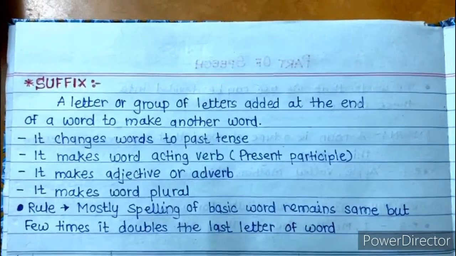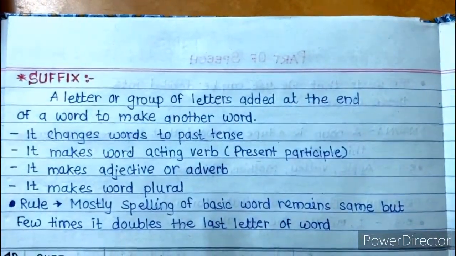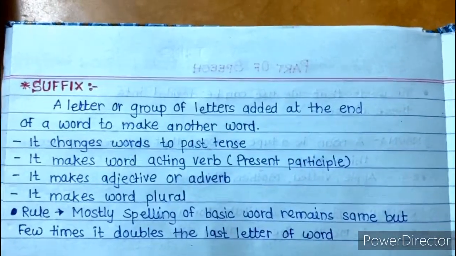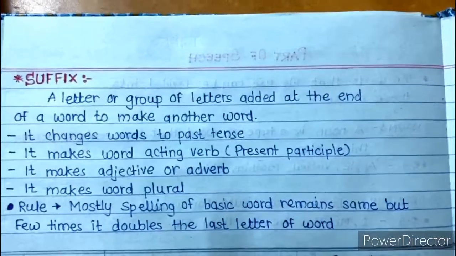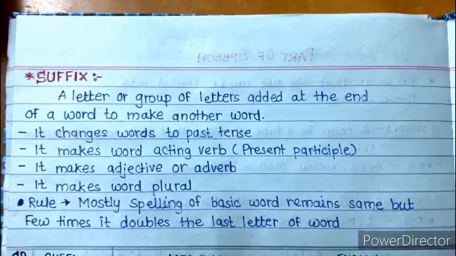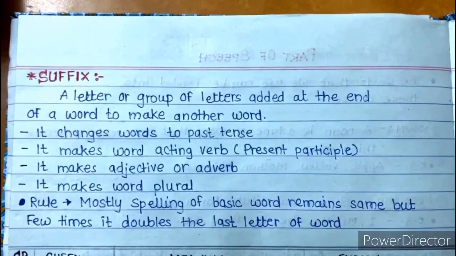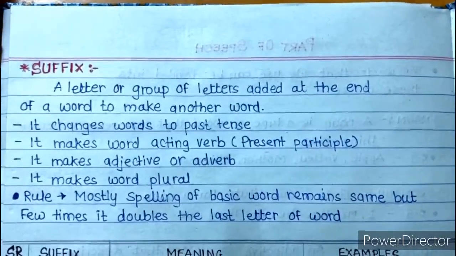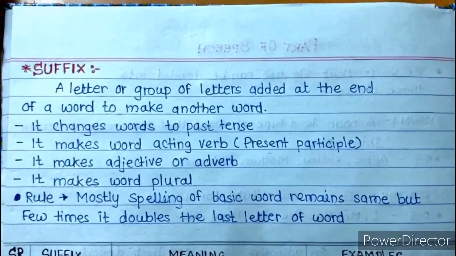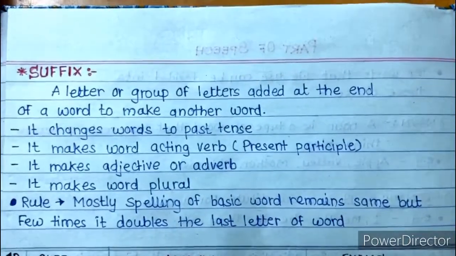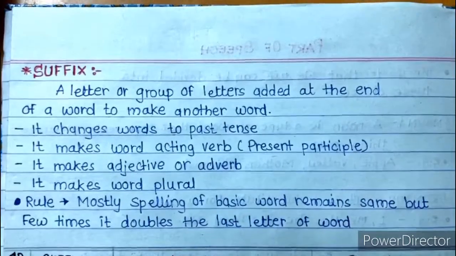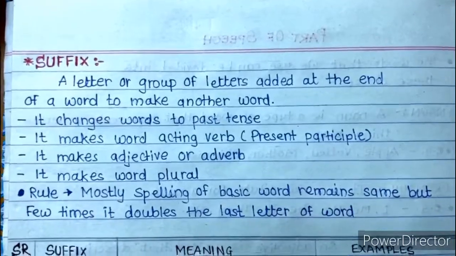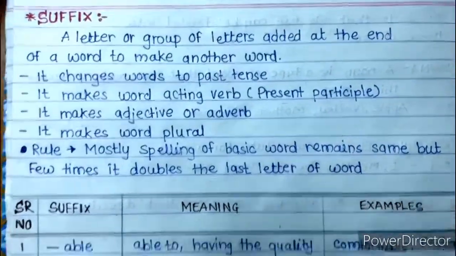Next part is suffix. A suffix is a letter or a group of letters added at the end of a word to make another new word. So how does it work? It changes the word to the past tense. Sometimes it makes a word act as a verb or a present participle. Sometimes it makes an adjective or adverb. Sometimes it makes a word plural. So here is one rule. Mostly the spelling of the basic word remains the same, but a few times it doubles the last letter of the word. So let's see with the examples.